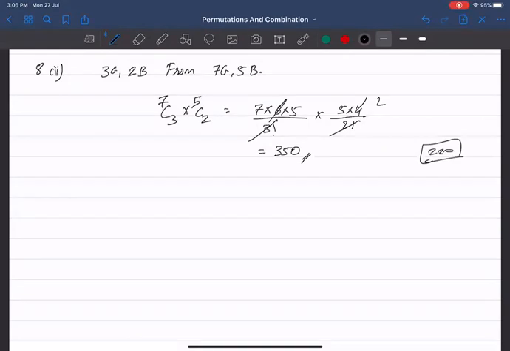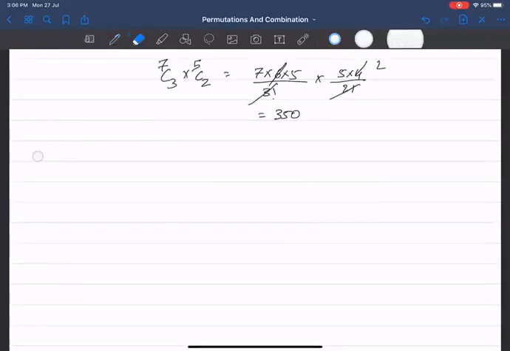How many different committees, each consisting of 3 girls and 2 boys, can be chosen from 7 girls? Sir, the answer is 350 only. 220 is 10C2. Sorry. Let's see number 3. Do you have the same doubt in number 3, or is it okay? Yes, now I'll get it. Okay, fine. Thank you. Next doubt, please.